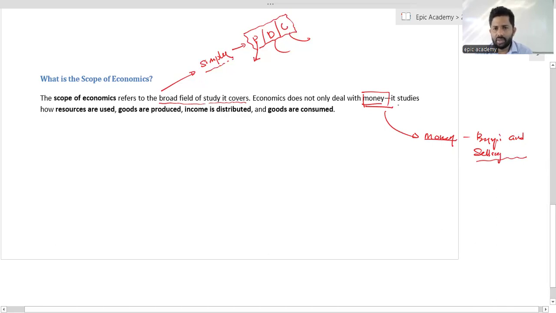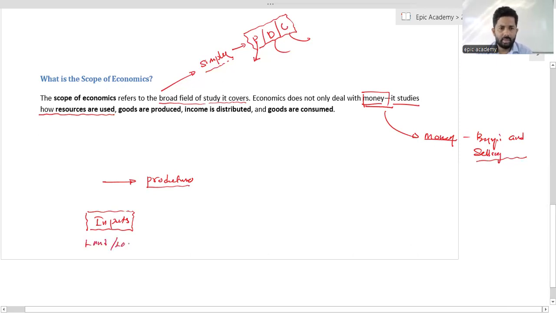What types of things are we going to study? We are going to study how we can use resources. As an example, in the production, how we can find the inputs. Input means the resources which we can use as an input for the production.